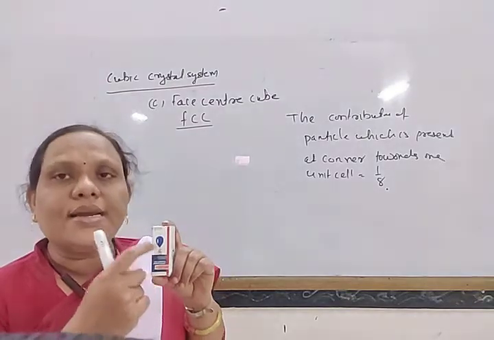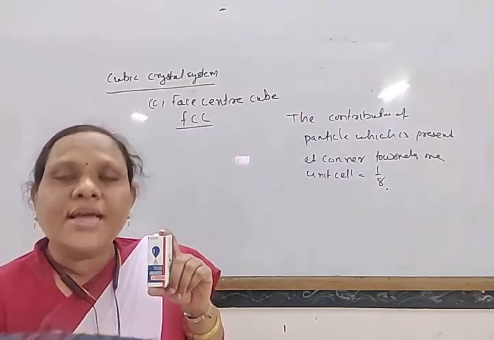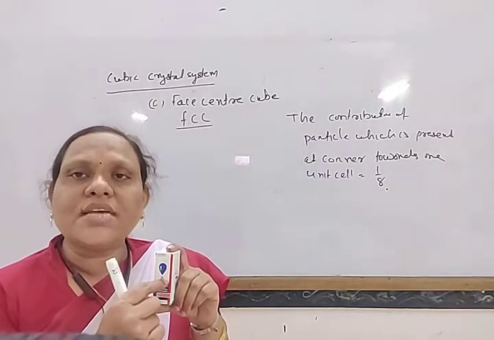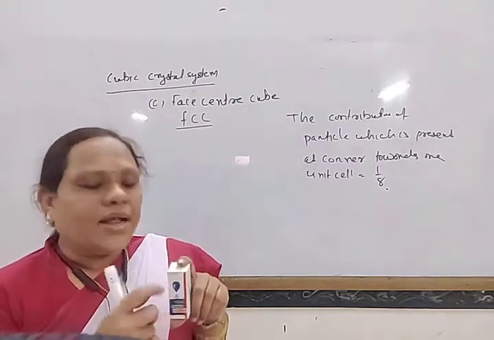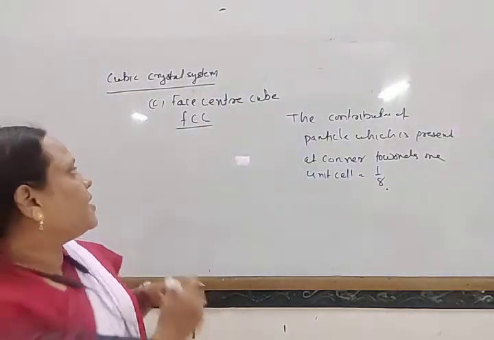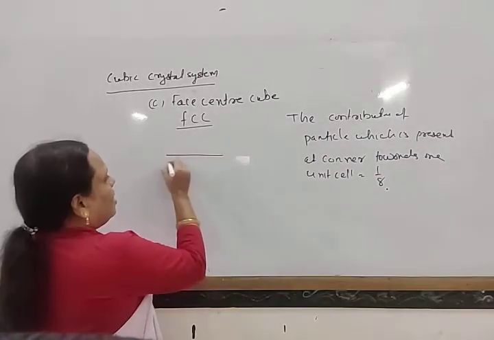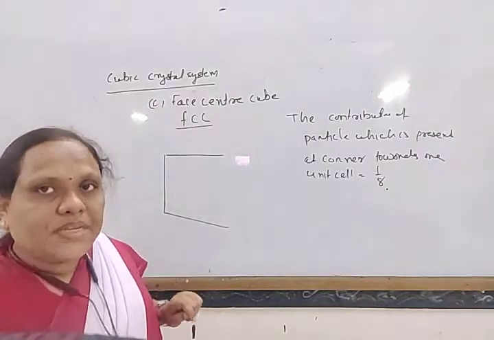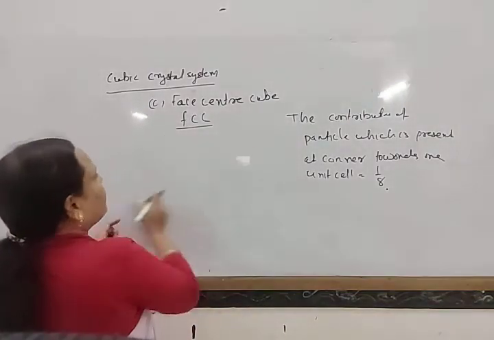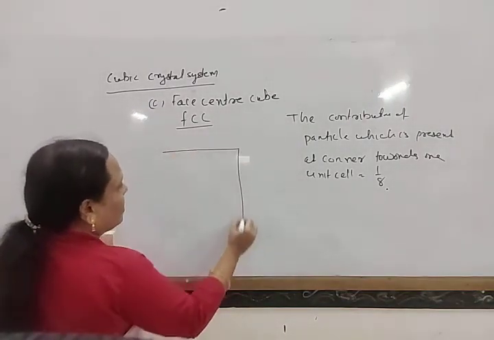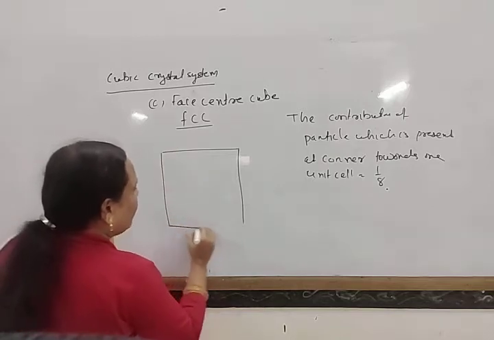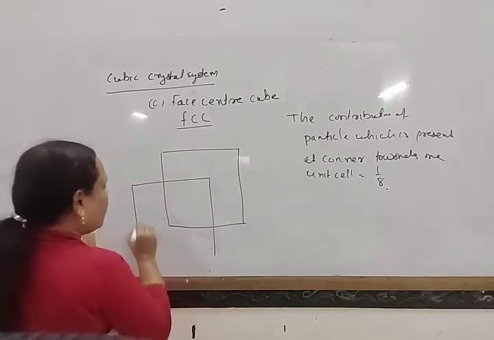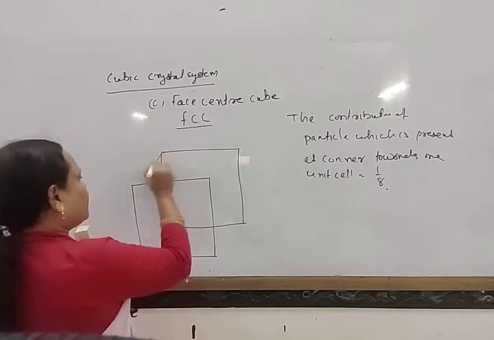As one particle is linked with 2 unit cells, its contribution towards one unit cell is half. And there are 6 faces. In the FCC crystal system, the constituent particles are present at 8 corners as well as the center of each face.